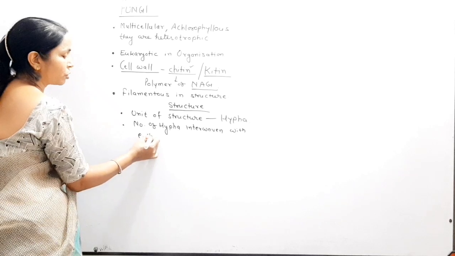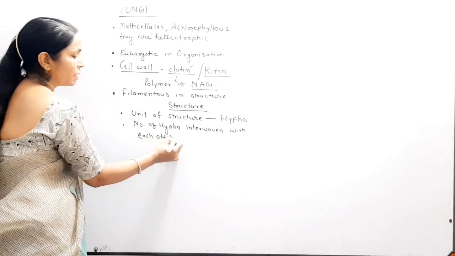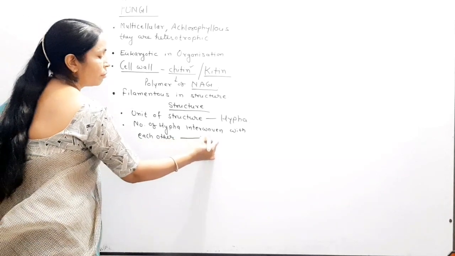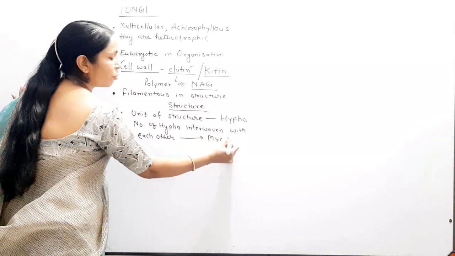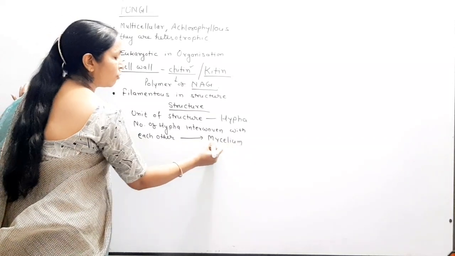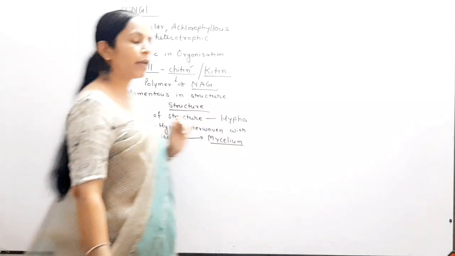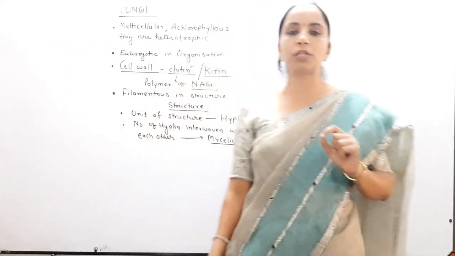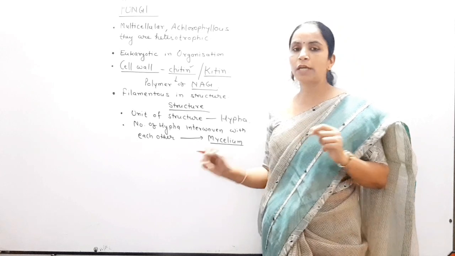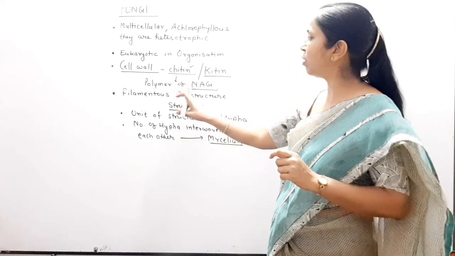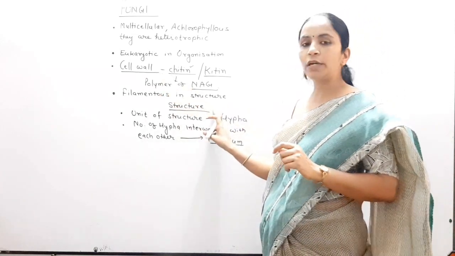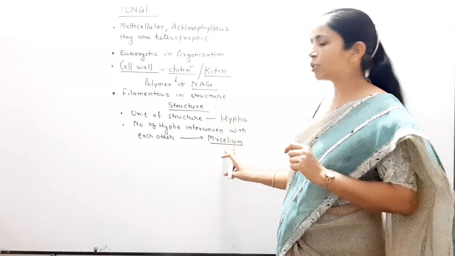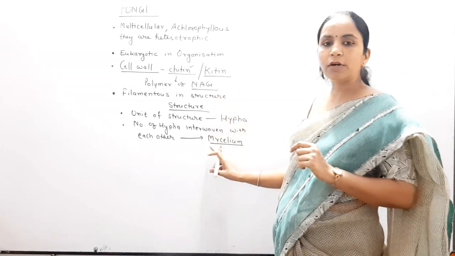This complex structure is called mycelium. So the hyphae are responsible for the formation of one network-like structure, and that network-like structure in fungi is called mycelium. So you can recall in that way also: fungi mainly consist of mycelium, that is a network of hyphae.